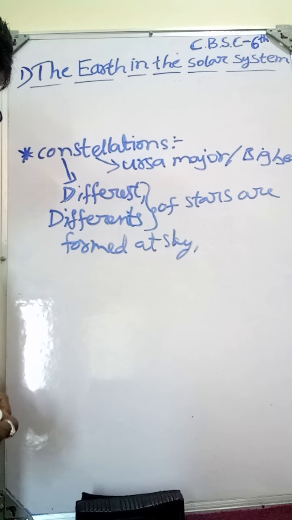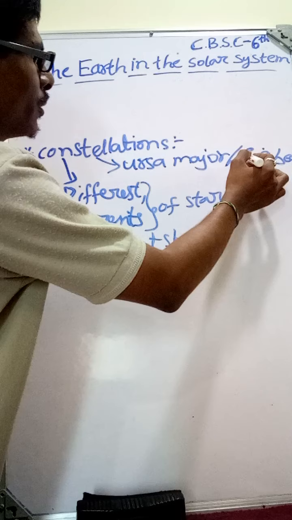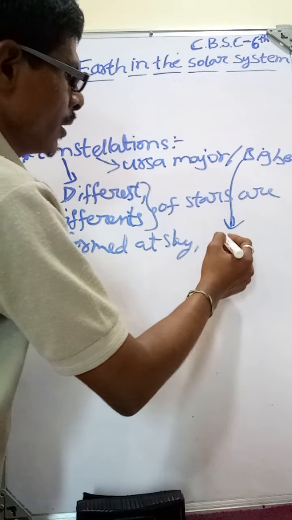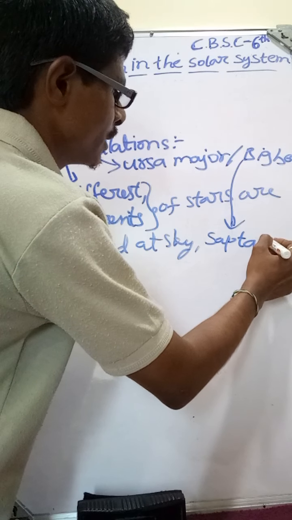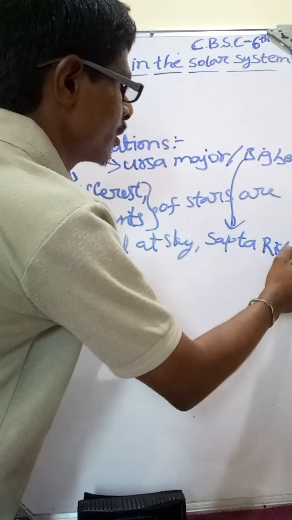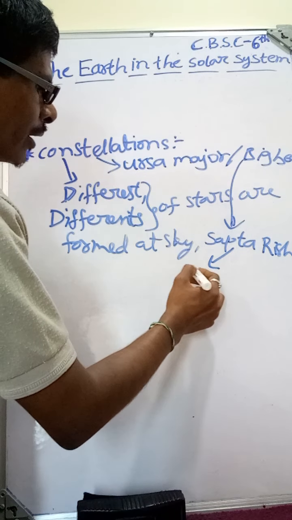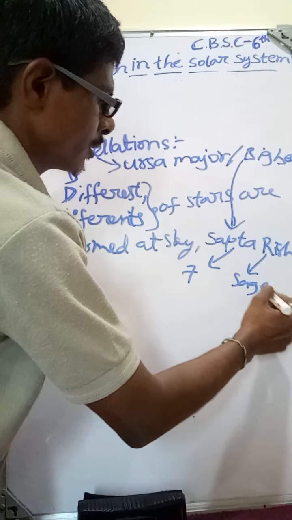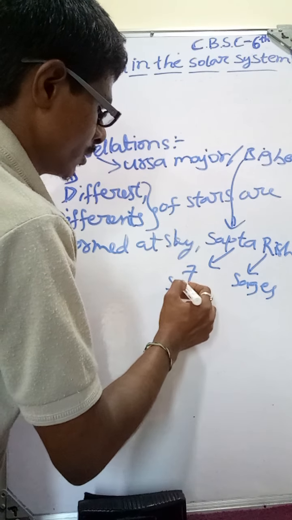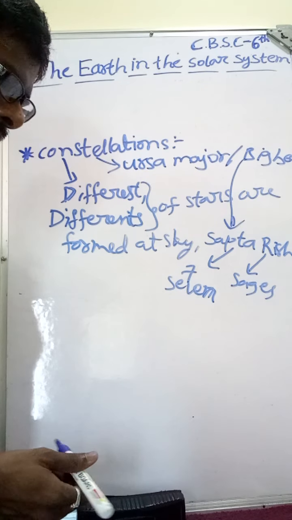This Big Bear or Ursa Major constellation is also called Saptarishi. What is Saptarishi? Sapta means 7. Rishi means sages. Seven sages.